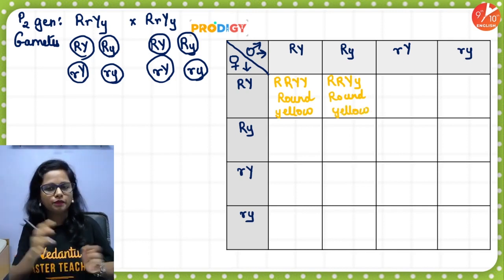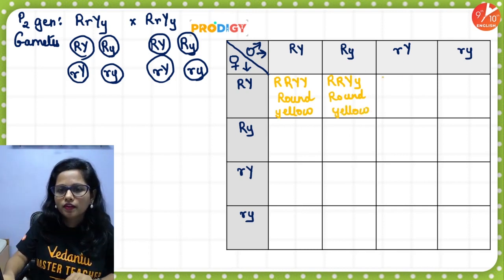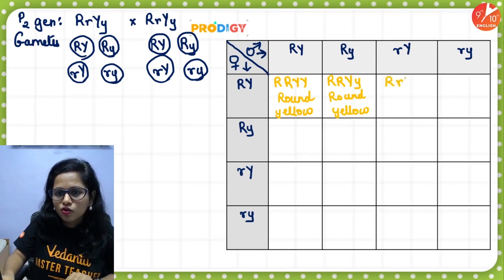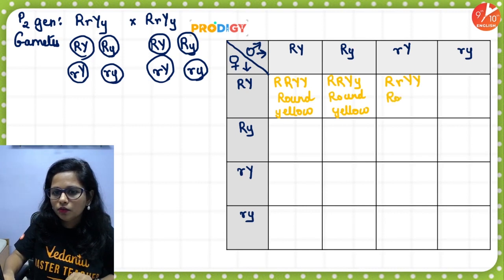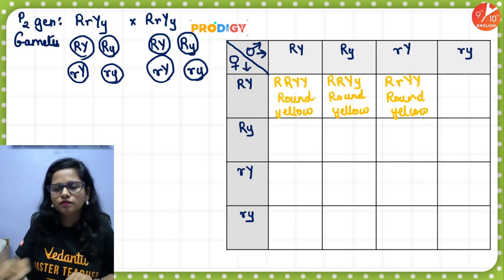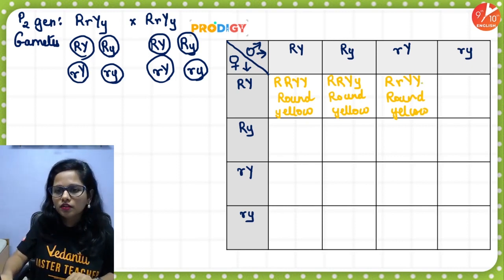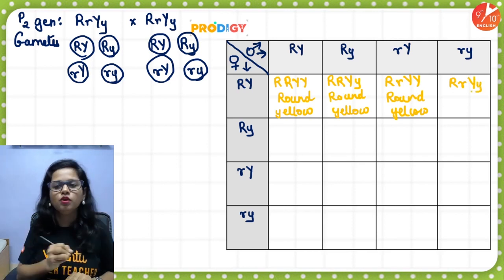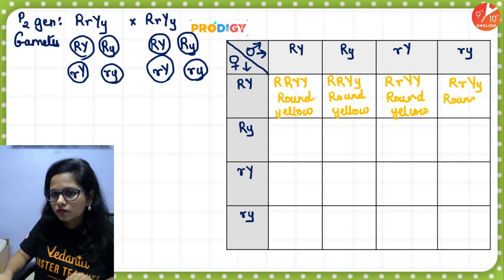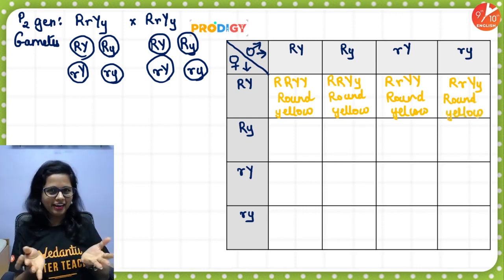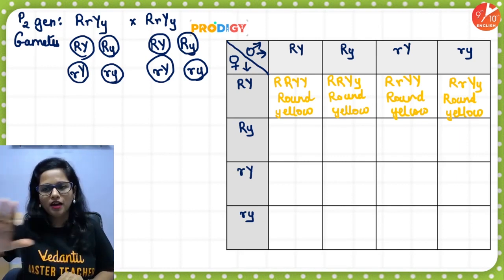Yes, it will be. Chalo, case 3. Capital R, small r, capital Y, capital Y. Seeds will be round, yellow, again. Then, here, capital R, small r, capital Y, small y. The seeds will be round, yellow, again. Right? Chalo. All of them are round yellow.